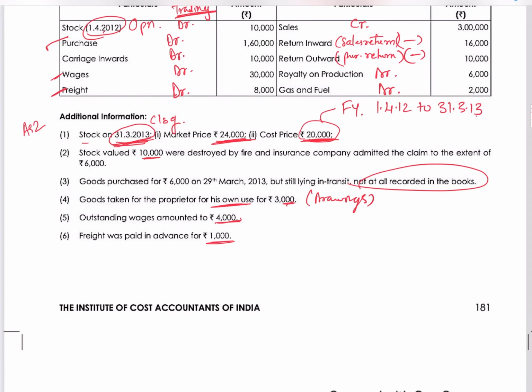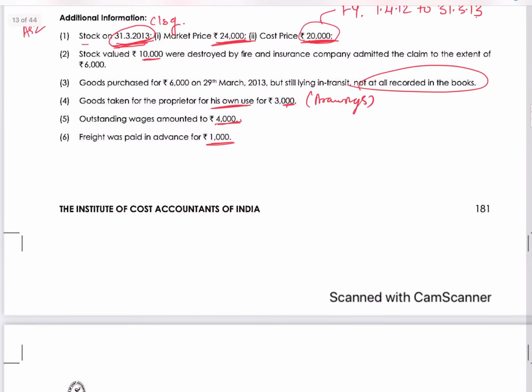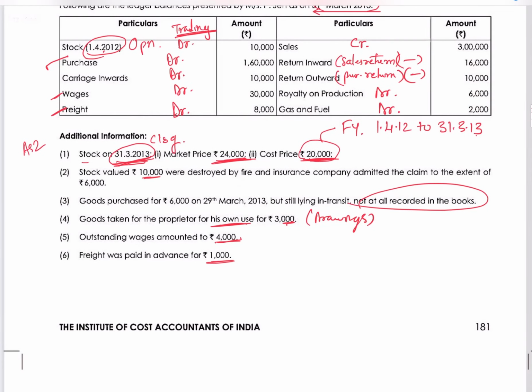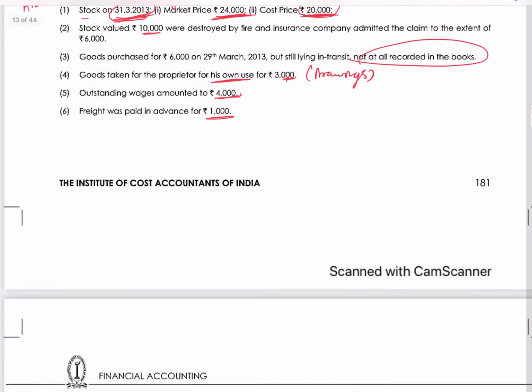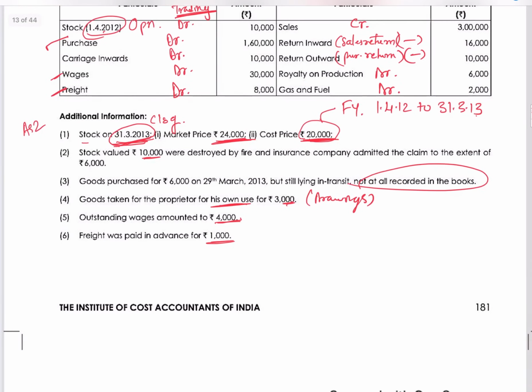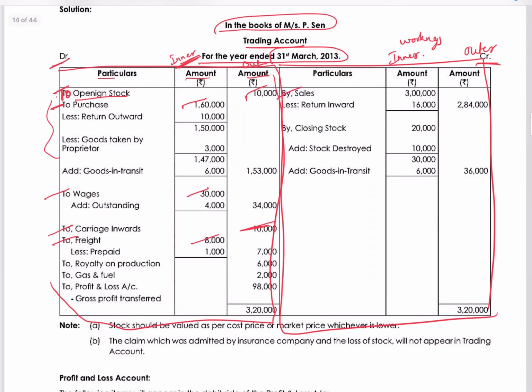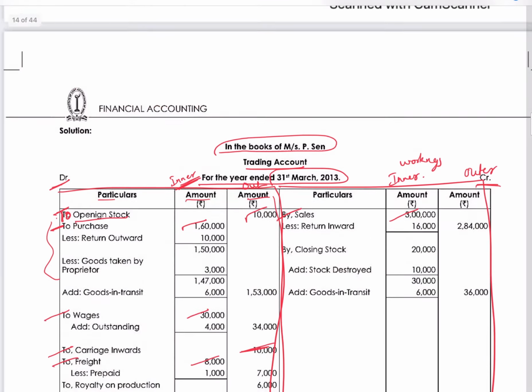Wages 30,000. Outstanding wages we have to adjust, so inner column 30,000 to wages. Next, freight 8,000 debit. It also has adjustments. Advance we have to adjust, so inner column again, to freight 8,000. Sales 3 lakhs. Sales also has adjustments. We have to reduce sales returns and all, so inner column 3 lakhs.